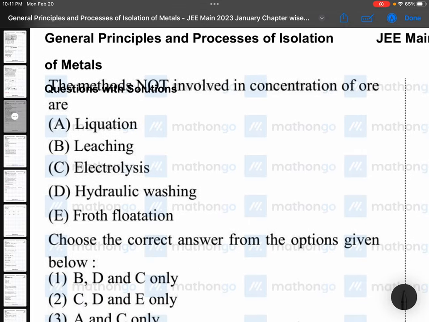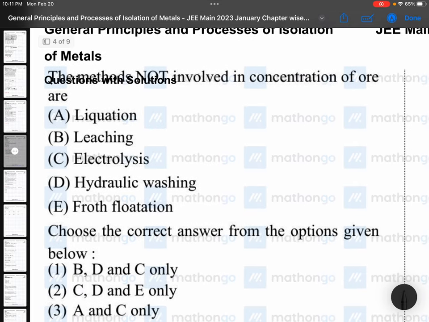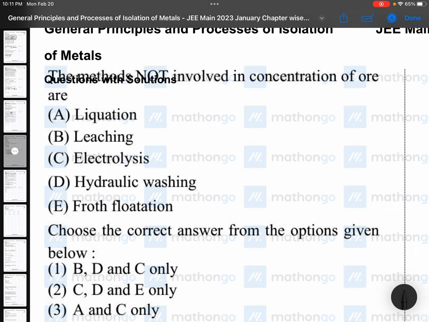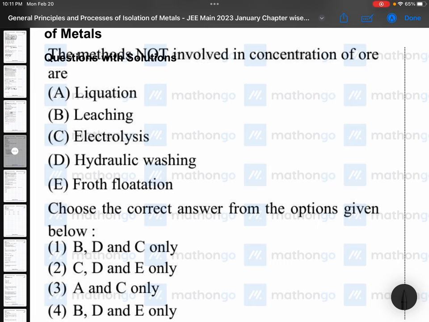See here, question number 9. The methods not involved in the concentration of ore, okay, here a list of methods is given. Hydraulic washing is used to remove the lighter gangue particles. Froth flotation is for sulfide ores.